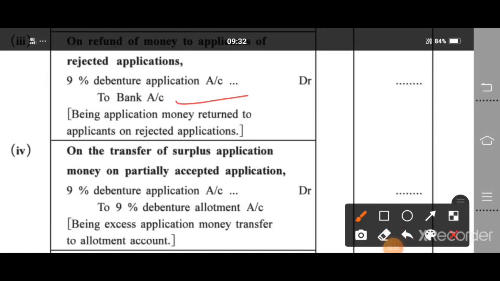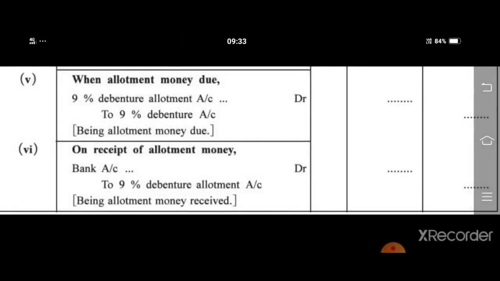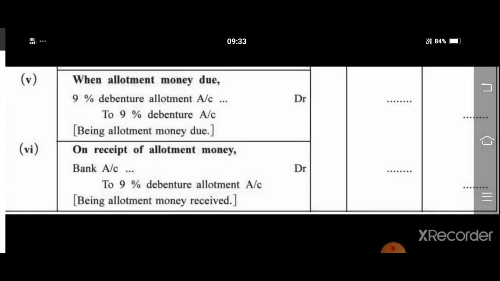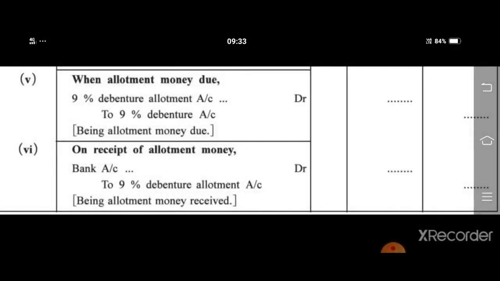On transfer of surplus application money on partially accepted applications, 9% debenture application account debited to 9% debenture allotment account. Then when allotment money becomes due, 9% debenture allotment account debited to 9% debenture account.